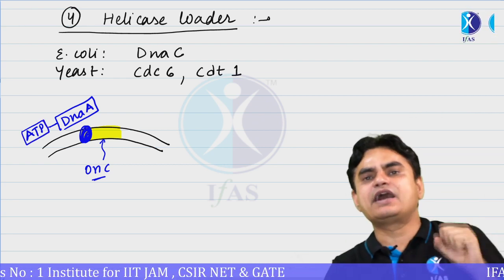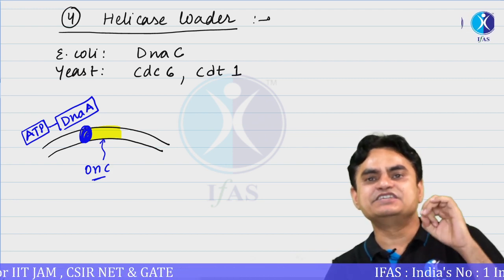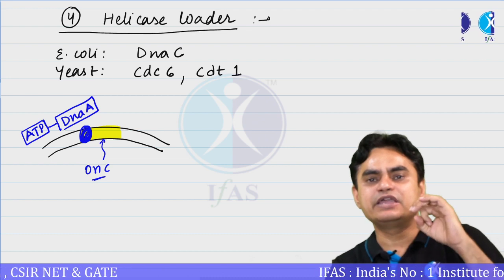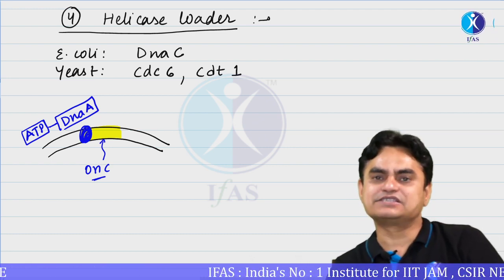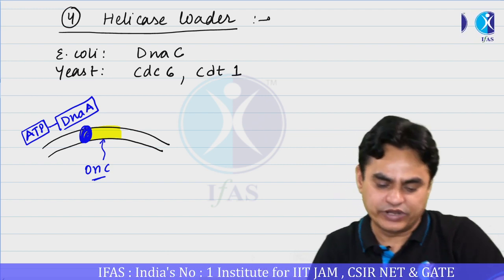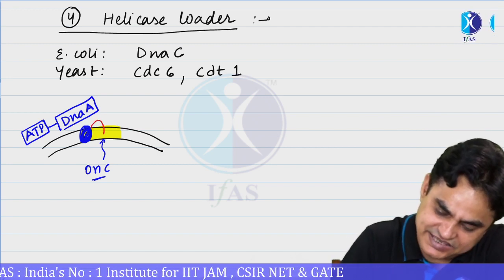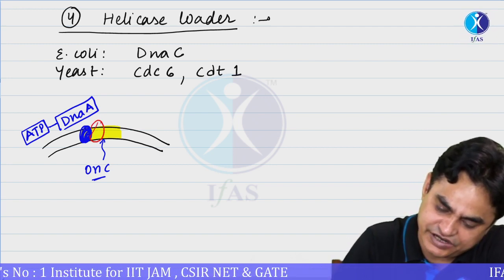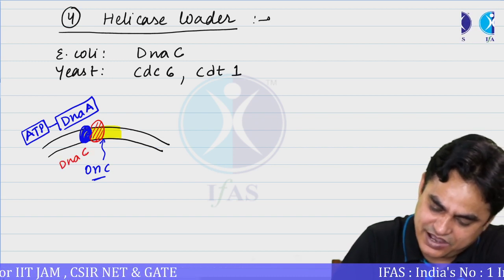Now here a helicase must be recruited, but the helicase, that is DnaB, itself does not have the ability to interact with OriC, nor is it able to recognize the DnaA protein. But there is another protein referred to as DnaC, a helicase loader.